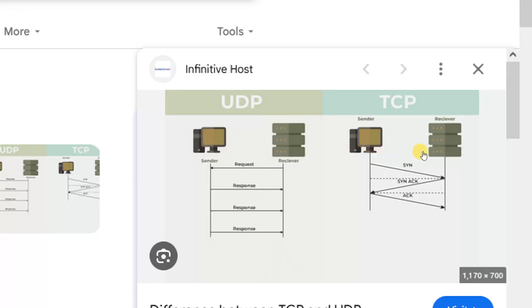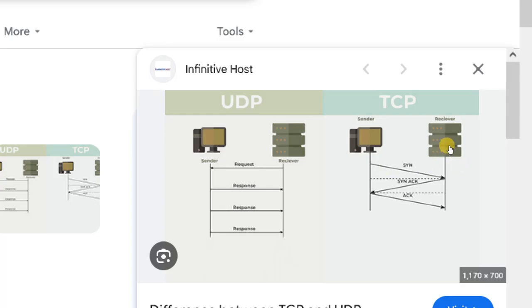If you see this image, here in UDP there is no connection established. Just simply send the request, the receiver will respond, and you get the response. You may get it, you may not. There is no 100% surety that he will get the response in UDP.